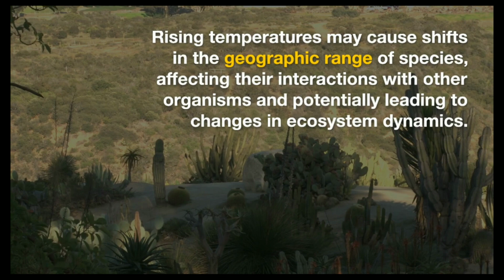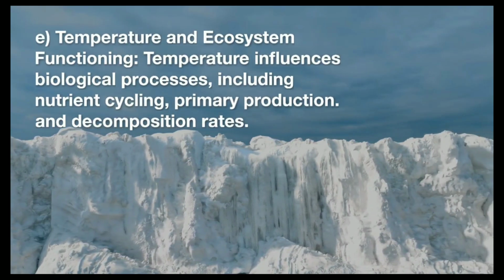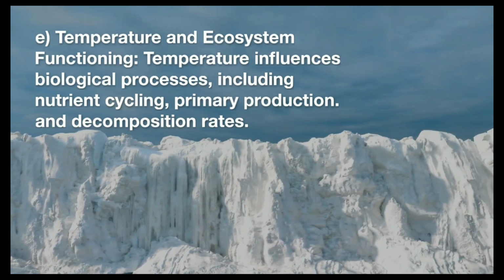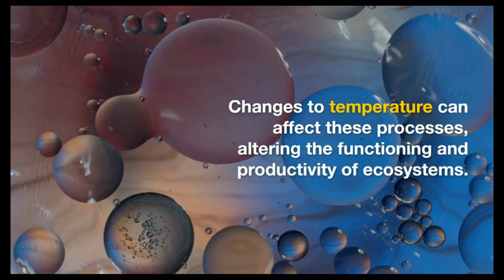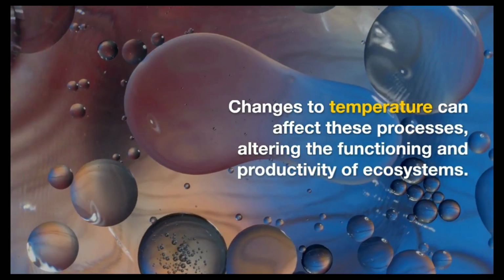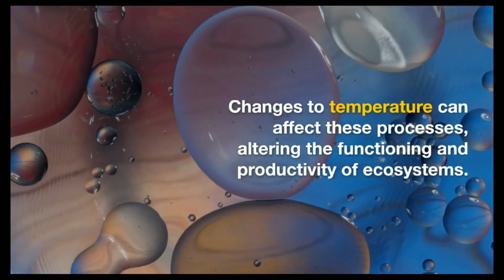Temperature and ecosystem functioning. Temperature influences biological processes, including nutrient cycling, primary production, and decomposition rates. Changes in temperature can affect these processes, altering the functioning and productivity of ecosystems. So as a result, temperature greatly influences the distribution of biota.